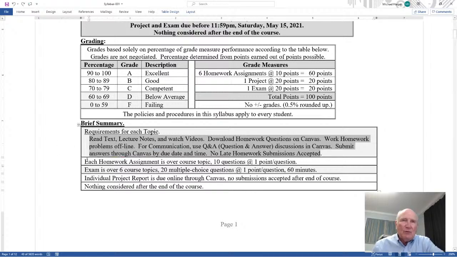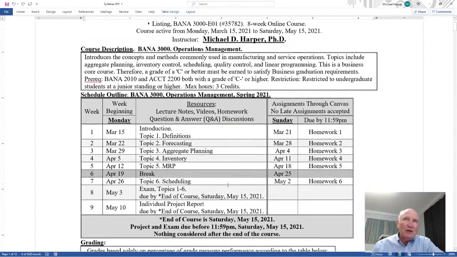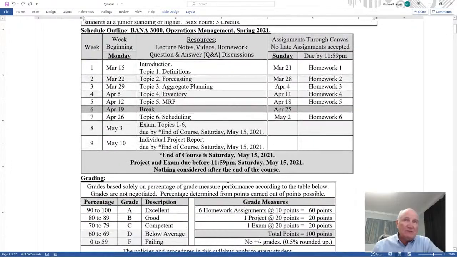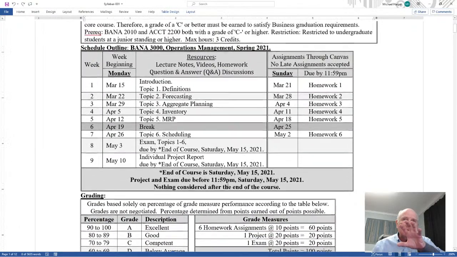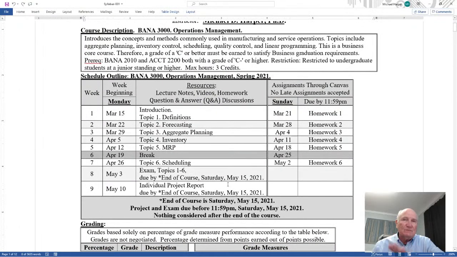Okay, each homework question is over one topic. 10 questions, 1 point per question. The exam is over all 6 topics. 20 multiple choice questions, 1 point per question, 60 minutes. Individual project report is due online. No submissions accepted after the end of the course. And again, nothing is considered after the end of the course. Okay, so there's an overview of the course and the syllabus, the very first page. And this is our schedule.